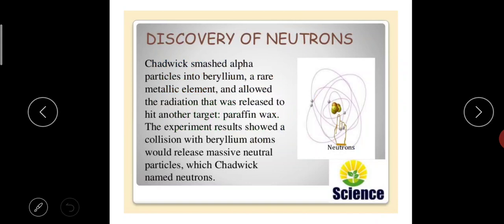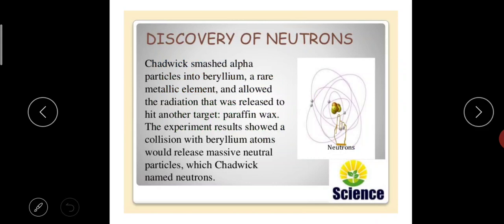For example, like in the alpha ray scattering experiment, the rays were coming and hitting on the zinc sulfide. Here he is using paraffin wax. The experiment results showed that a collision with the beryllium atoms would release massive neutral particles, which Chadwick named neutrons. Now what he is doing, he is taking beryllium, to which he is forcing the alpha ray. What happens? He is getting carbon along with another massive neutral particle, which he is naming